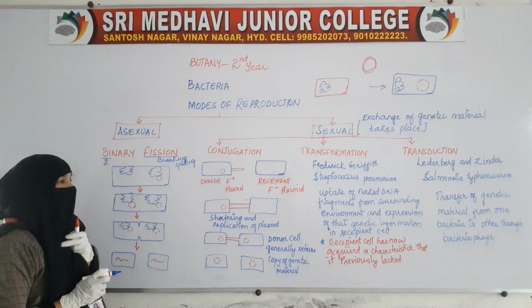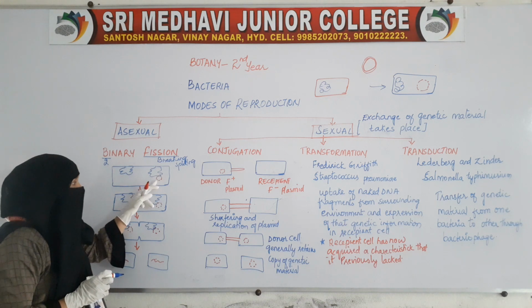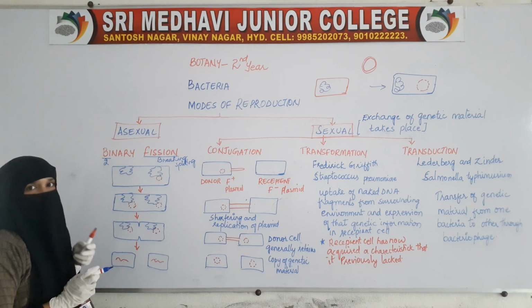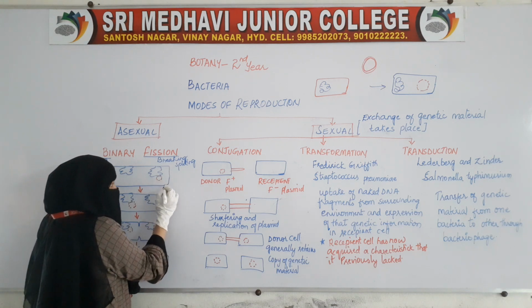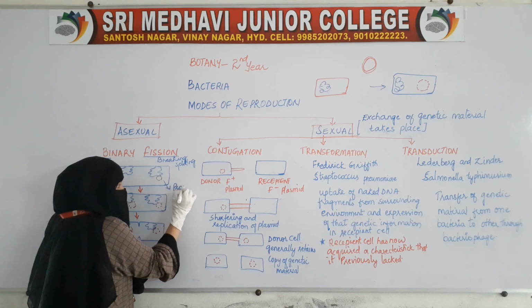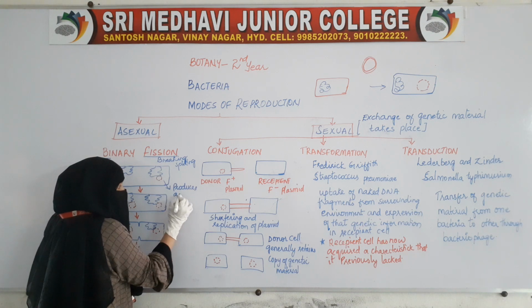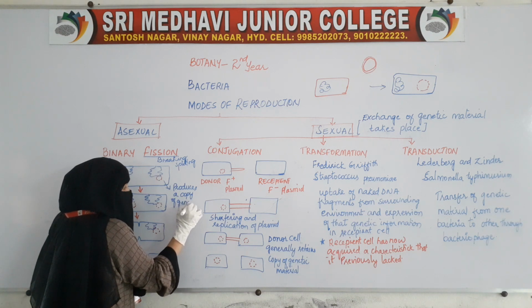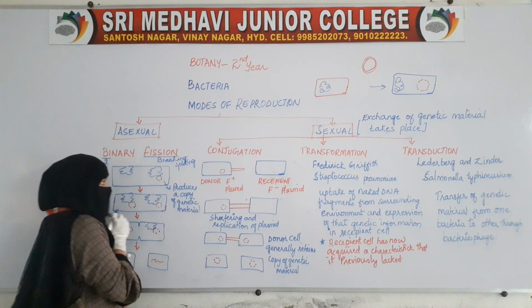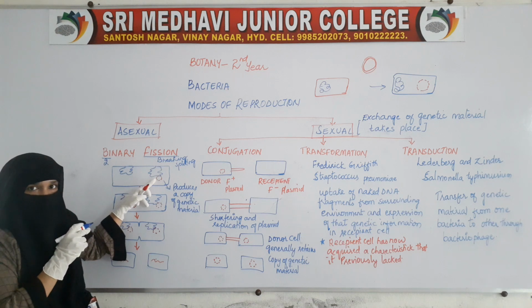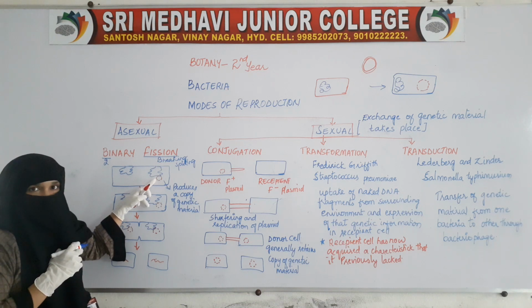After its attachment to the mesosome, the DNA produces a copy; this is doubling. Earlier only a single coil of genetic material was present.